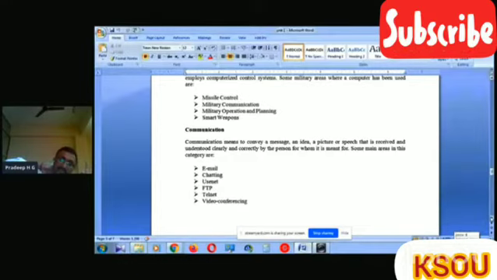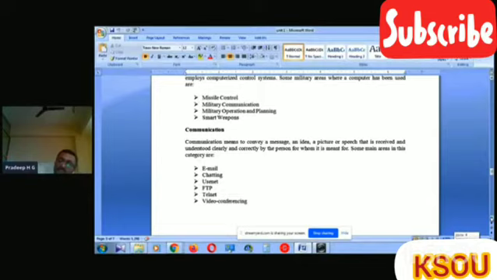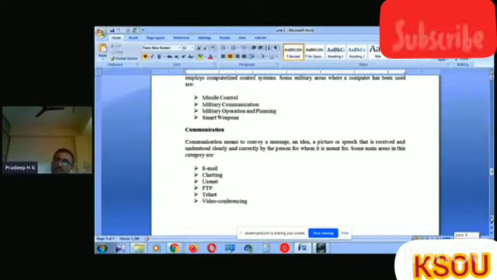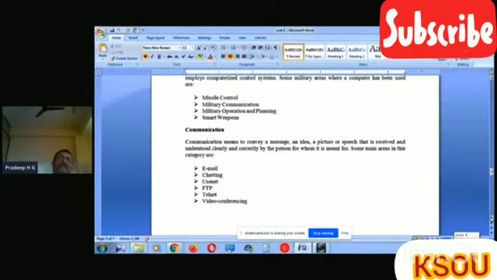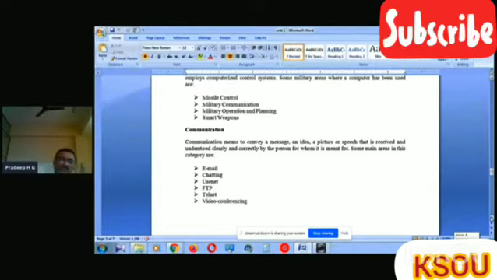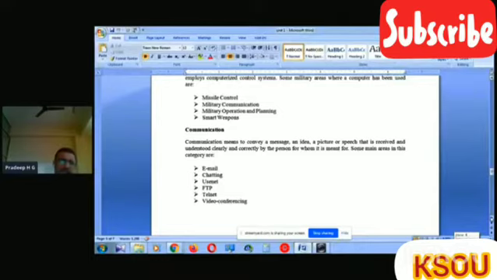Then some main areas in this category: the major role is email system, electronic mail system, to transfer messages or data from one location to anywhere in the world. If you have an email ID, then it's very easy to transfer the data to that mail ID. Then chatting applications are there to transfer the feelings of one person to another person.